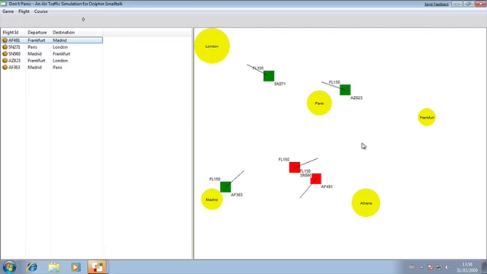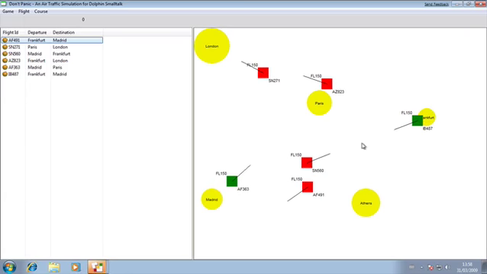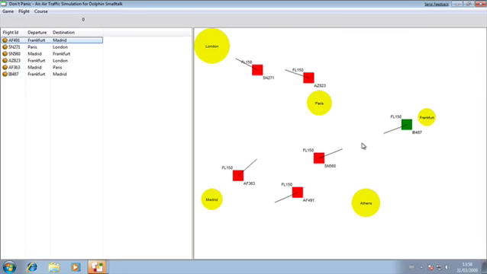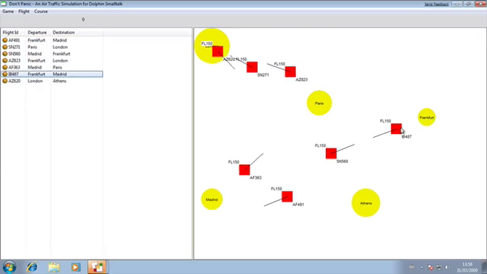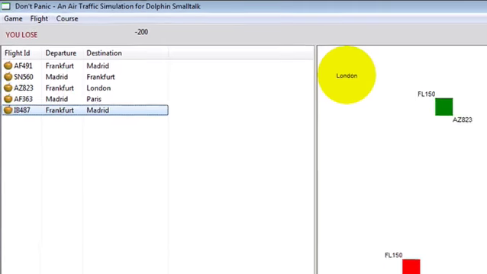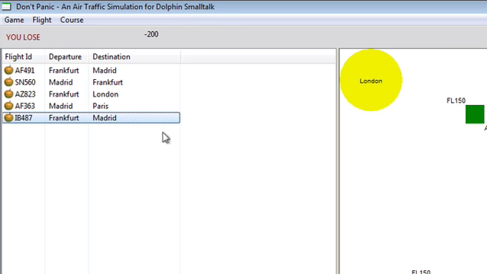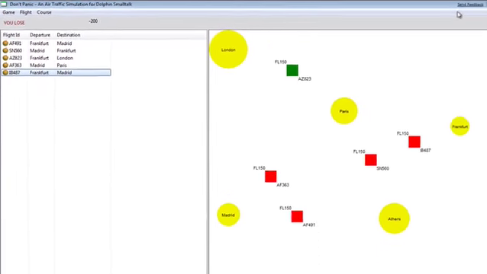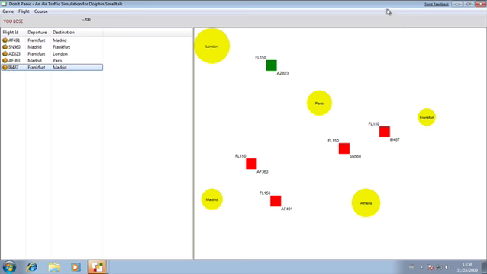And now I can turn this towards the right to back onto target. I've got another one here which needs to be got out of the way quickly. Unfortunately, we've had a crash before any planes have arrived, so we've got you lose and a -200 and a game over situation.